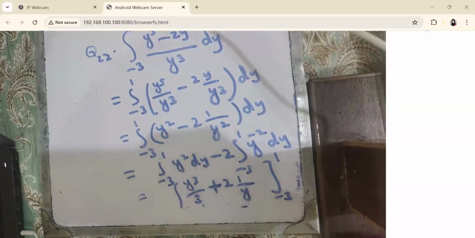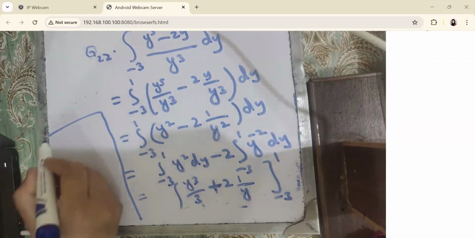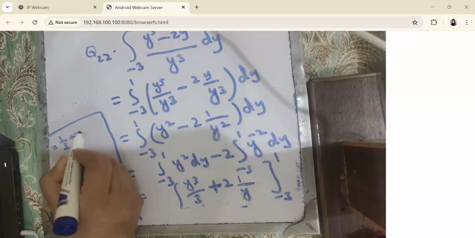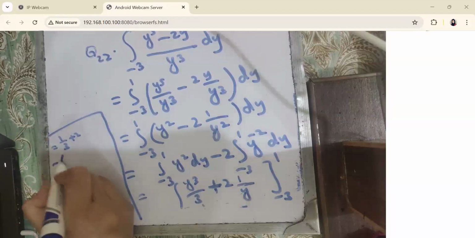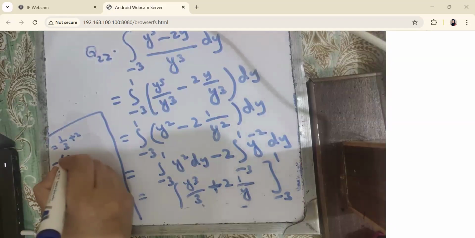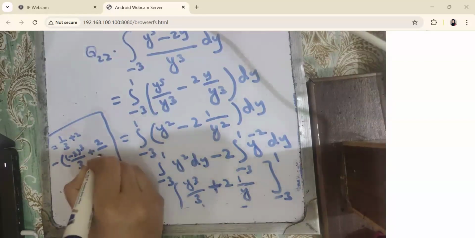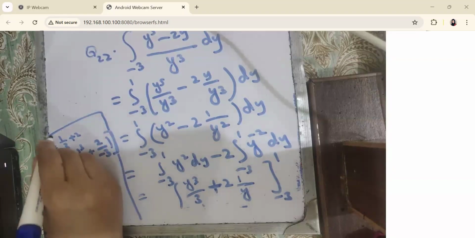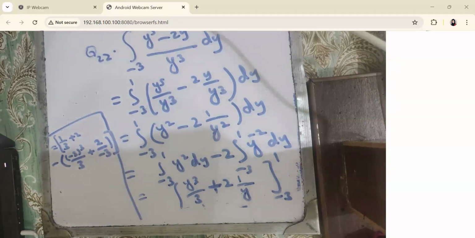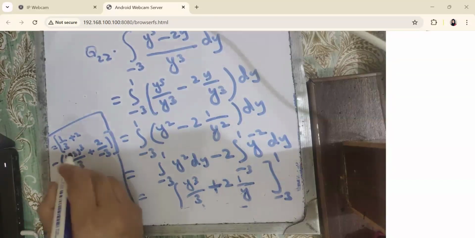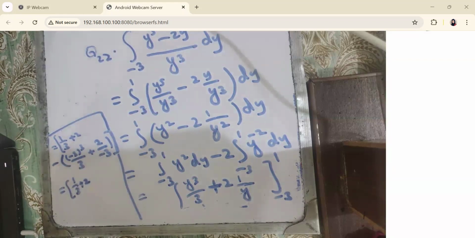I'm going to write it over here so that you can see clearly. So it has become 1 over 3 plus 2 minus, -3 whole cube divided by 3 plus 2 over -3. We have applied the limit of integration, upper limit minus the lower limit. So it will become 1 by 3 plus 2 and minus -3 whole cube. You have to multiply minus 3 three times. What would be the answer?